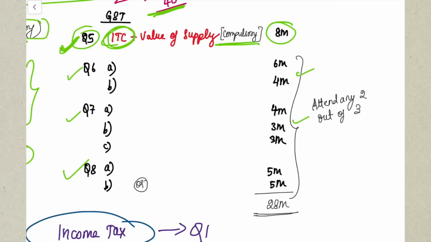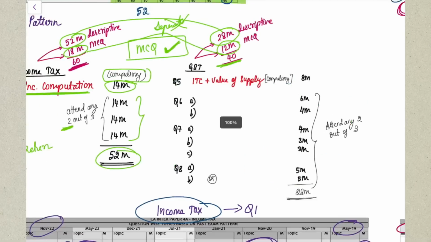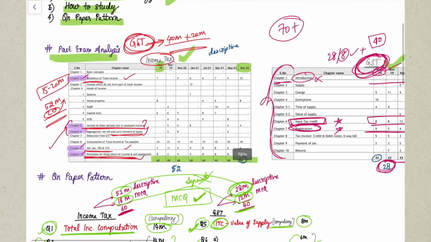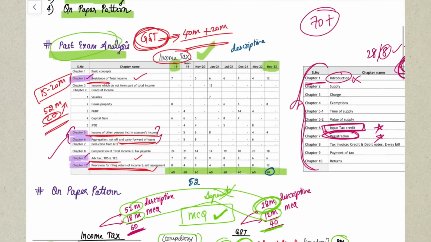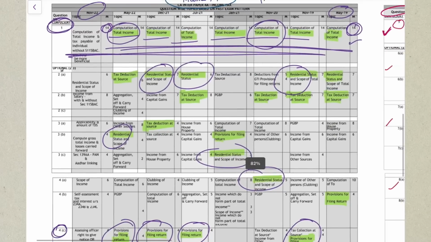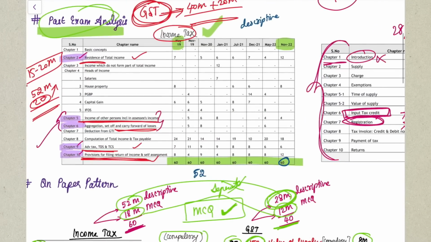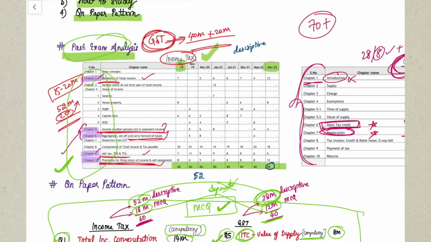Again, each question will come for 10 marks. And amongst these 3 questions, any 2 you can attempt, which will give you 20 marks here. So totally 28 marks of your paper is being covered. Yes. So I hope you understood how I have analyzed the past exam and the papers which are given here, and depending on that I've come up with the important chapters you have to cover. Okay, please make sure you utilize this entire analysis.